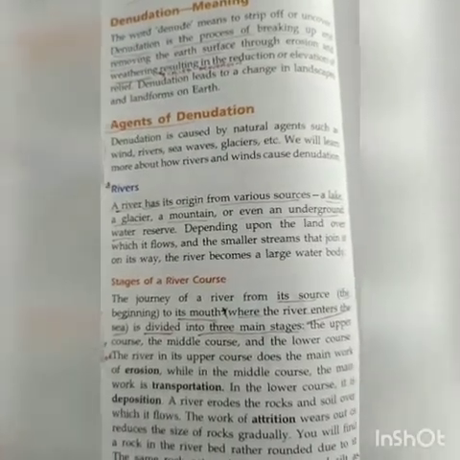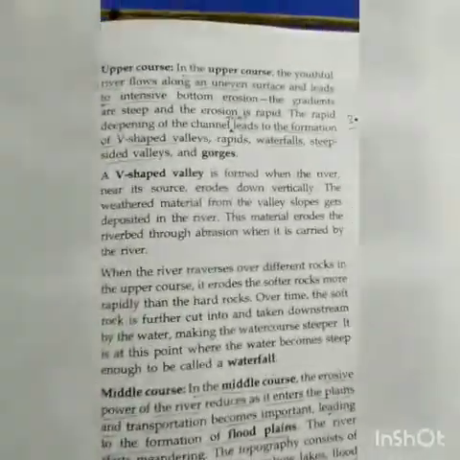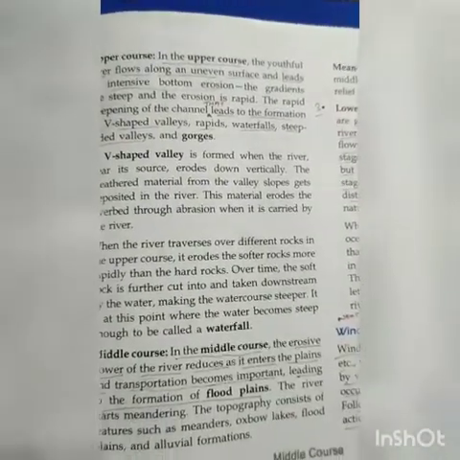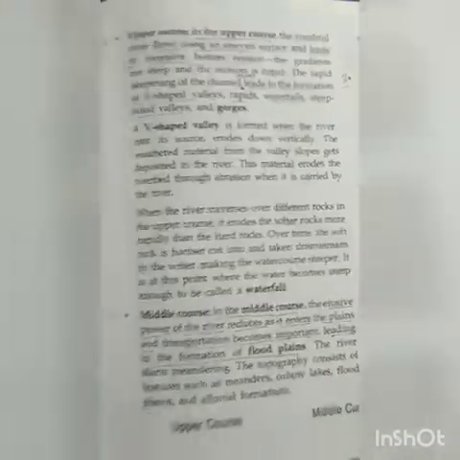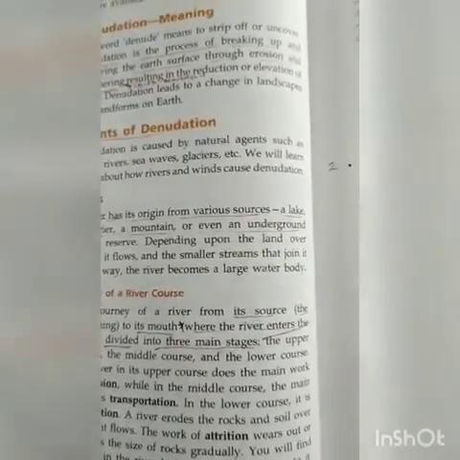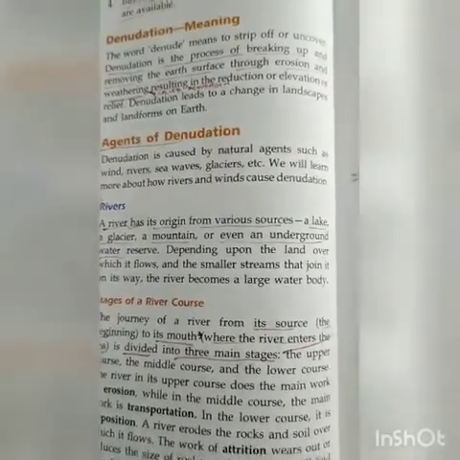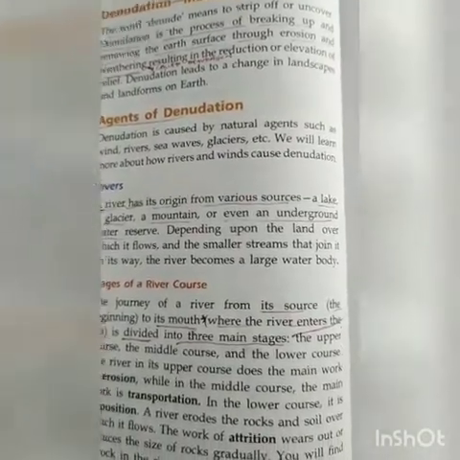Let's cover the stages of river courses. The first is upper course. But before covering all the courses of the river, let me give you a clue on an important topic, that is the journey of a river from its source.